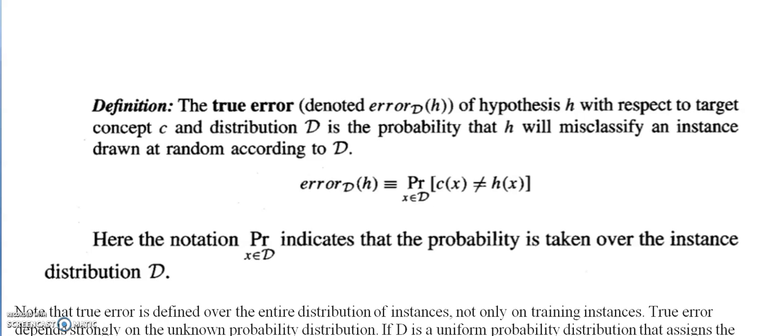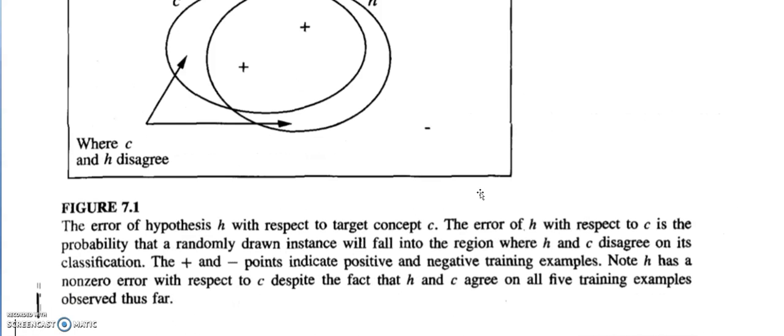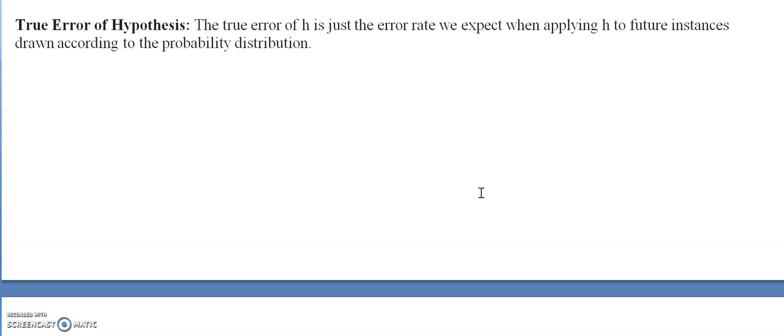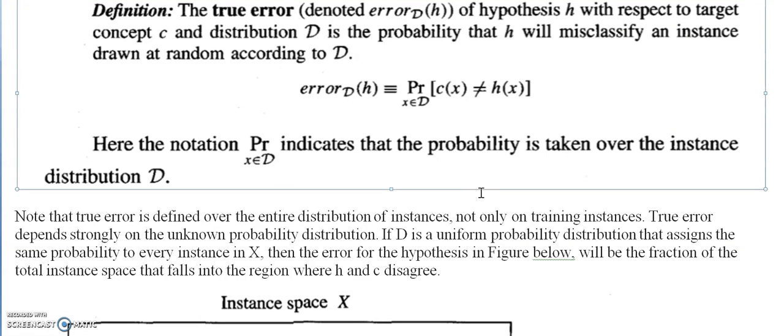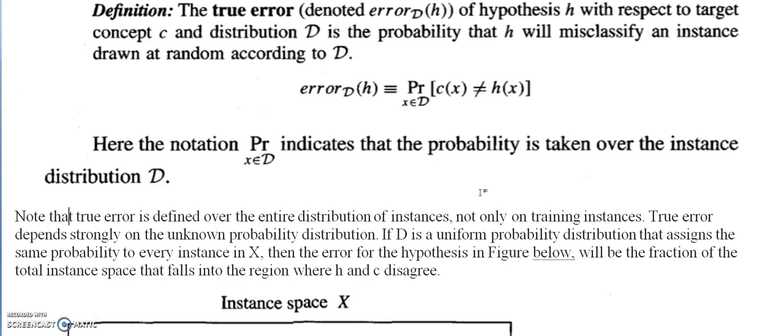This is the formal definition of the true error. The true error for any hypothesis H with respect to a given target concept C that we want to learn, and the distribution D, is the probability that the hypothesis will misclassify an instance drawn at random according to data distribution D. It is represented as error of H with respect to D, given by the probability that the proposed hypothesis does not give the same result as the target for the future instance X. The training error, on the other hand, is the error caused when we misclassify the training examples.